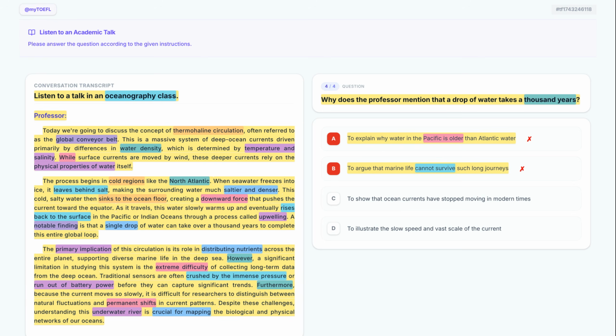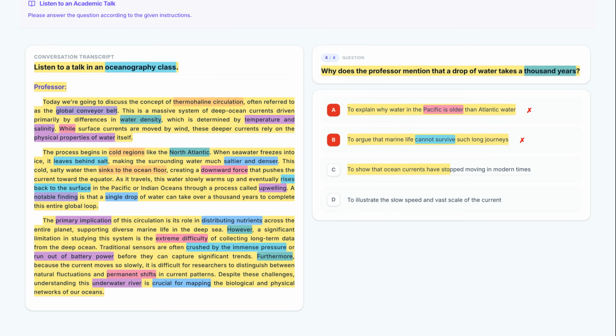Here is option C. Let's see if it fits. To show that ocean currents have stopped moving in modern times. The professor never suggests the currents have stopped moving. In fact, the lecture describes them as a continuous global conveyor belt.